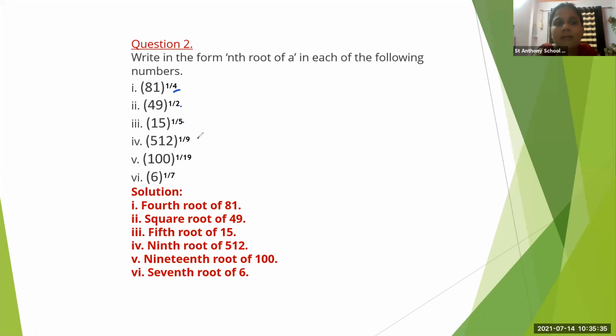And here ninth root of 512. Here 19th root of 100. And here 7th root of 6. See, 4th root of 81, square root of 49, 5th root of 15, 9th root of 512, 19th root of 100, 7th root of 6. Okay. Now next.